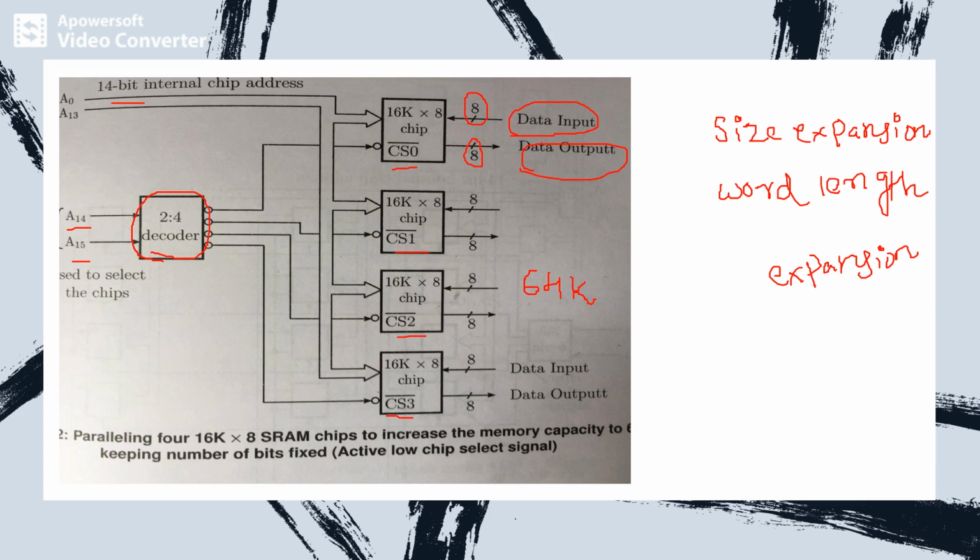We can also implement a 2M into 32 memory. Suppose you want to implement 2M into 32 memory capacity, we can implement it using 512K into 8 SRAM cells. That is how we can go for memory expansion by considering either size expansion or word length expansion.